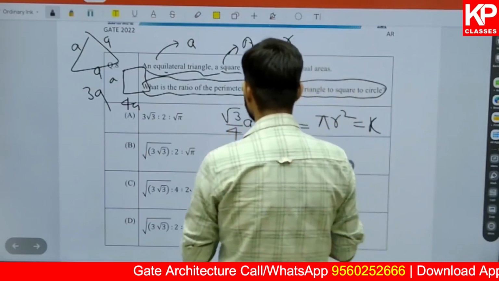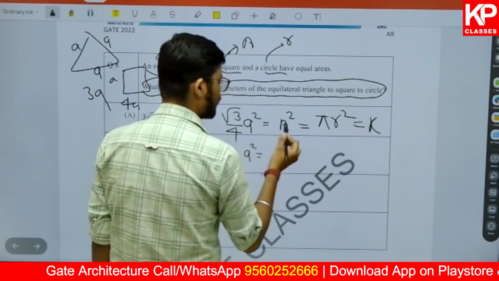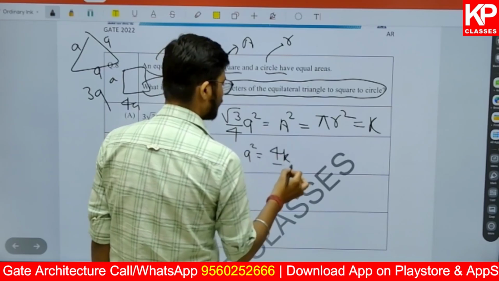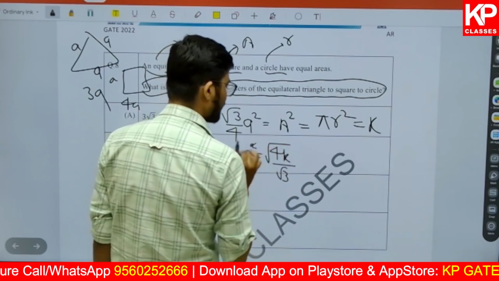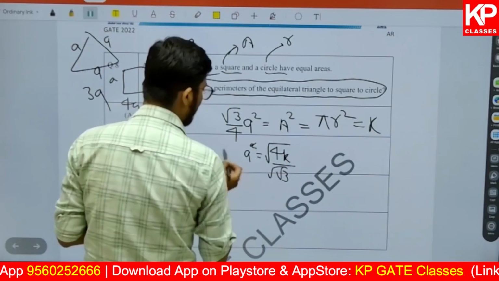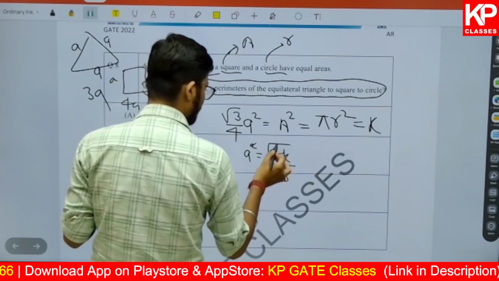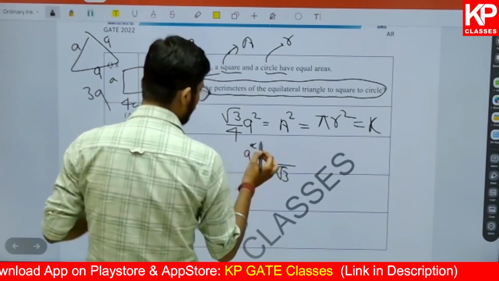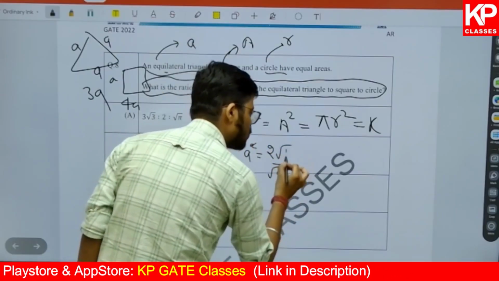Now here, let's solve it. If you are going to find out A, this A square is equal to 4k upon root 3. Now if I remove this power, it will be under root 4k, and this will be root, right? It will be like this. So again I can write it differently. I will remove this. It will be 2 root k. I hope you understand that. It was root 4k, and it can be written as 2 root k.